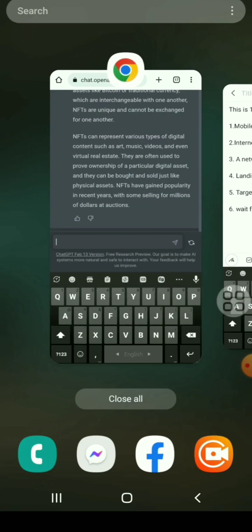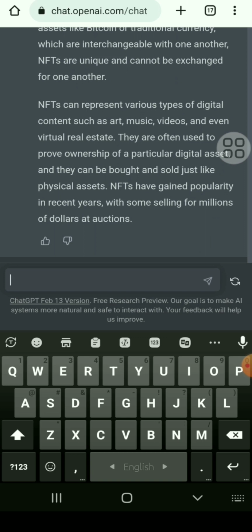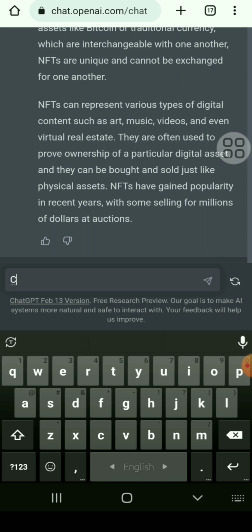So I'm going to ChatGPT and asking: create a blog post.